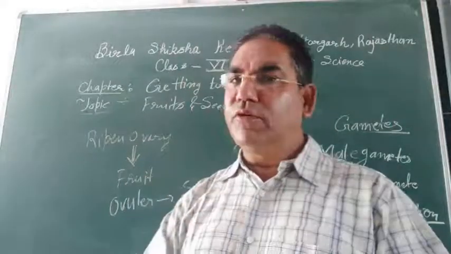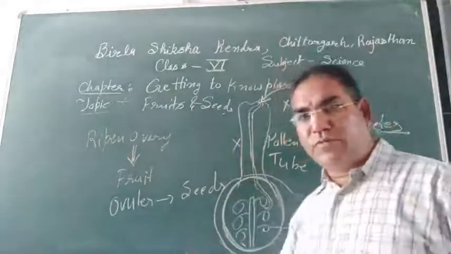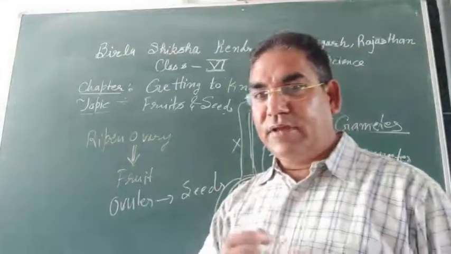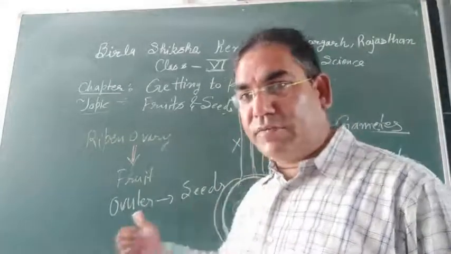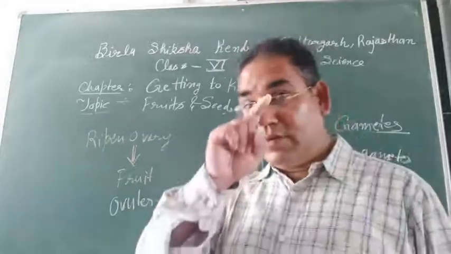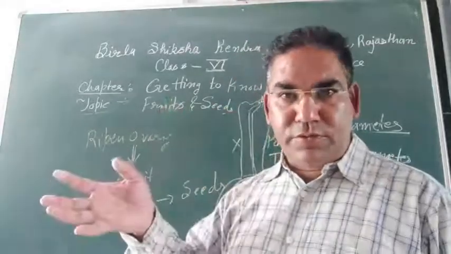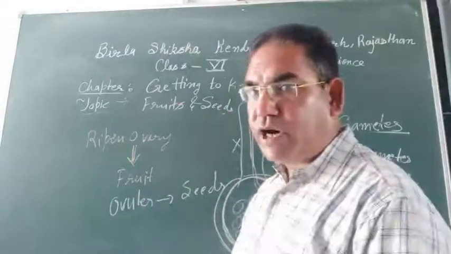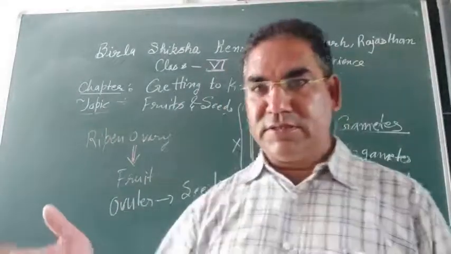Got it? So what is the function of the fruit? Number one, fruit has some stored food material for the development of seeds. Number two, fruit provides protection to the seeds. Got it?